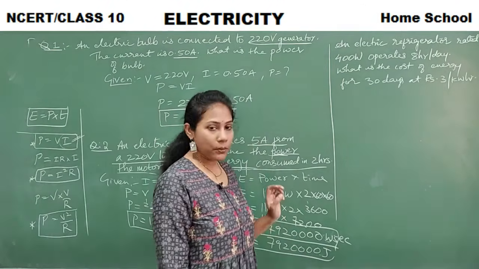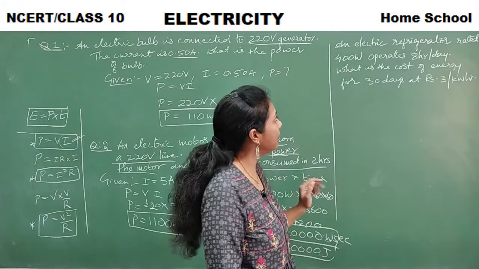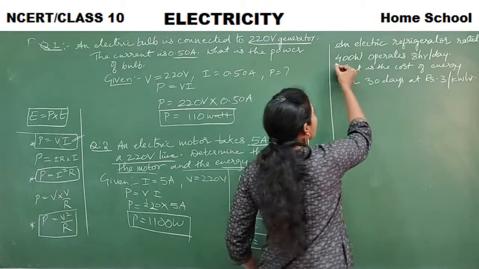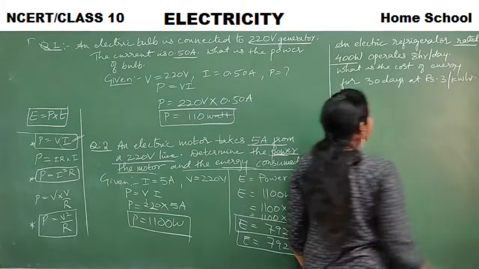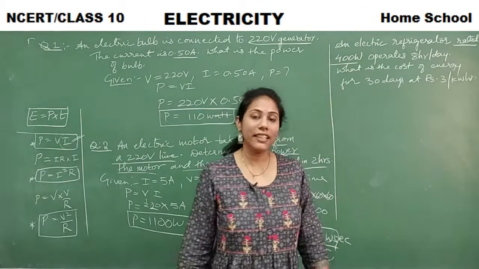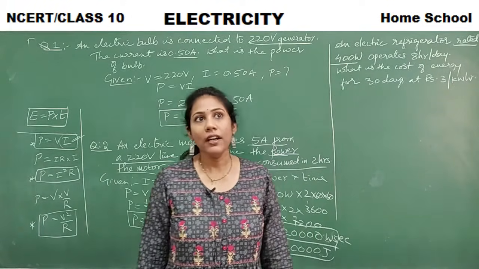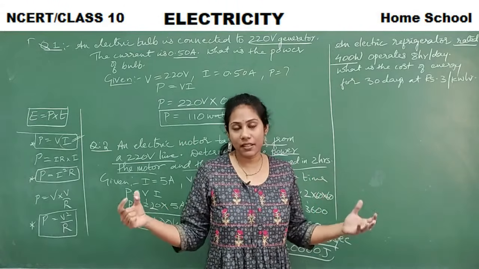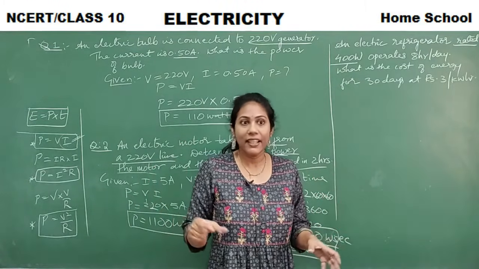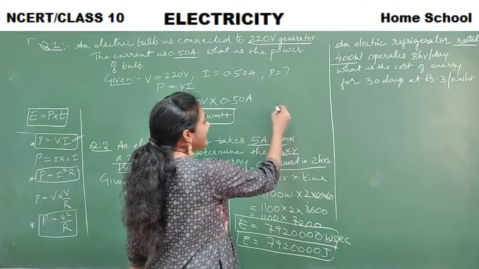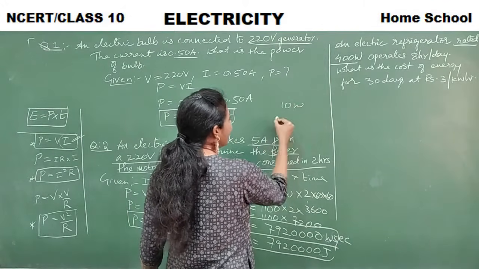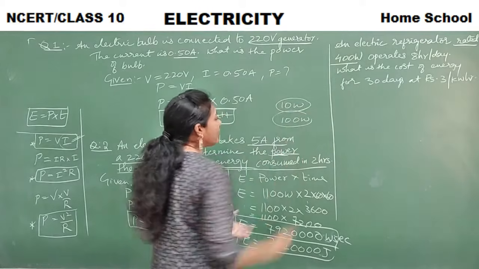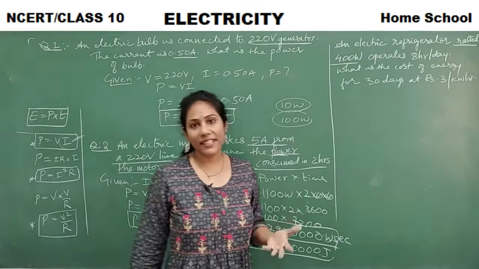Coming to the third problem. Look at the problem carefully. An electric refrigerator rated 400 watts. What do you mean by electric rating? Electric rating in the sense, comparing the power of different devices. Power is mentioned in watts, right? Say for example, the rating of a bulb is 10 watt. The rating of a bulb is 100 watt. It's like you are comparing the power of two devices.